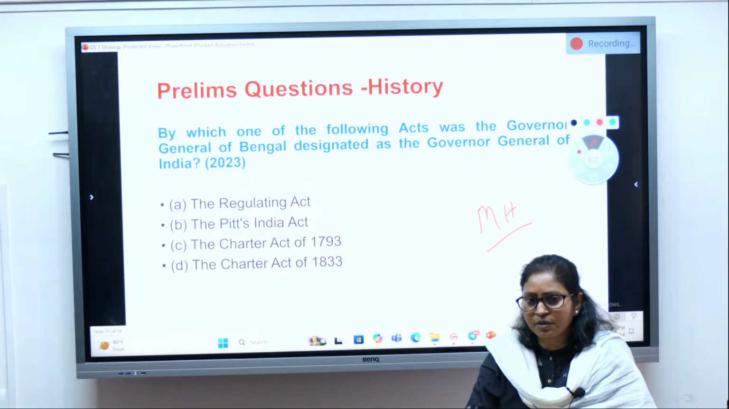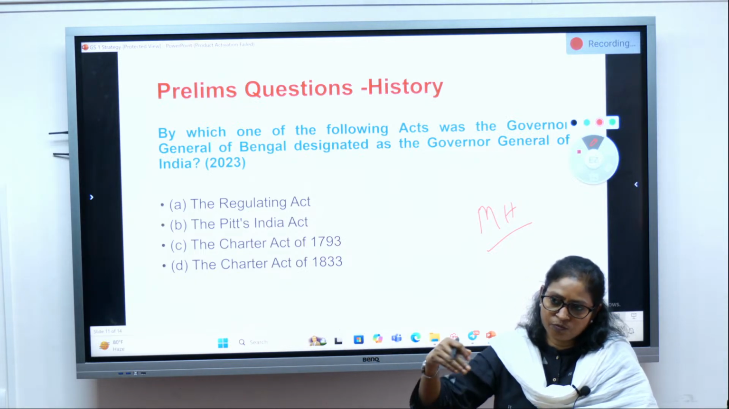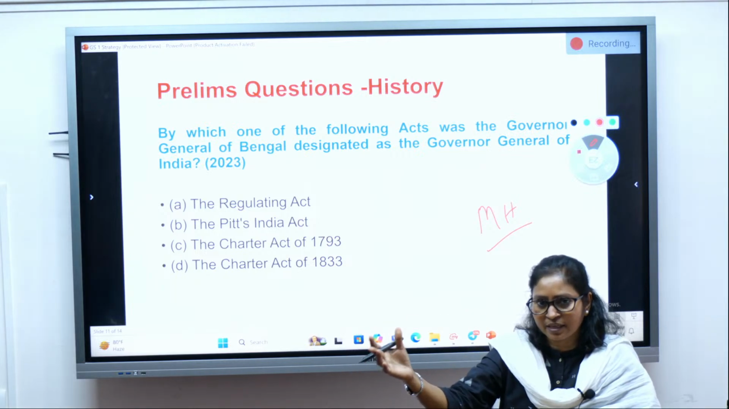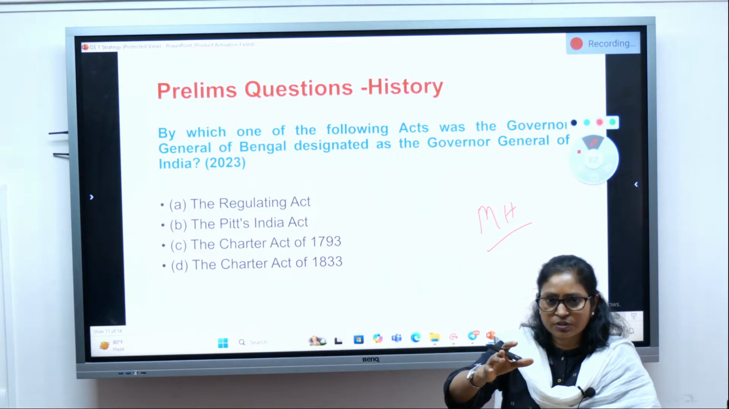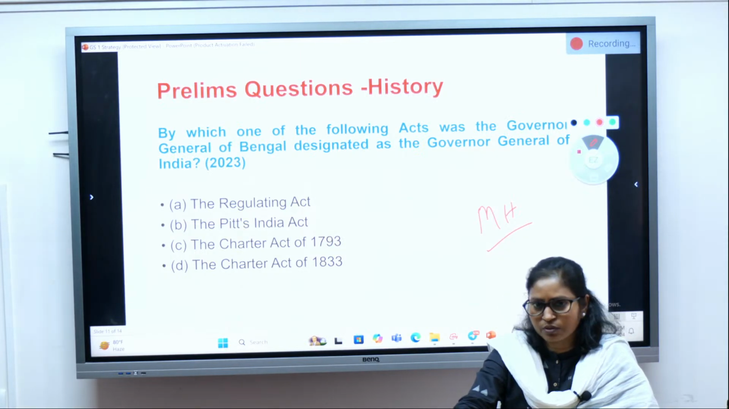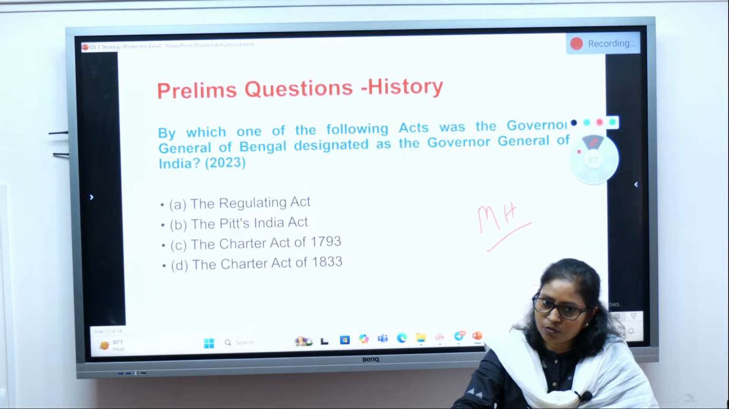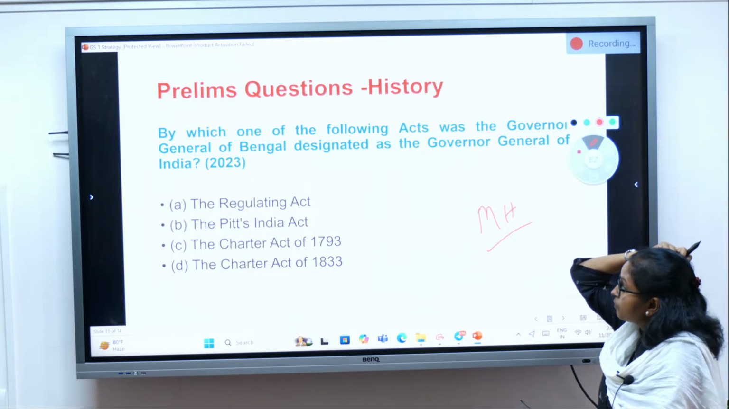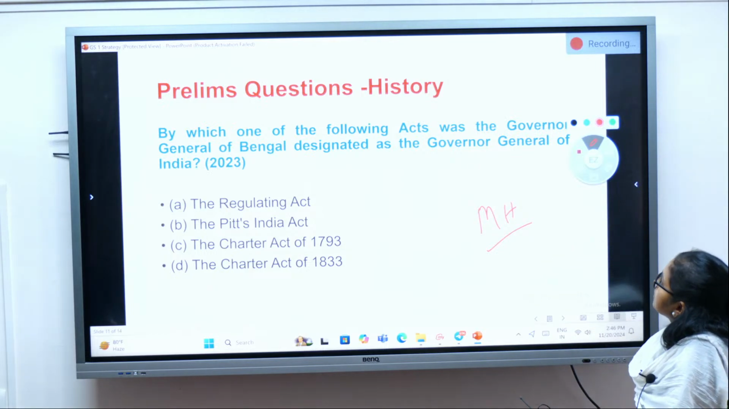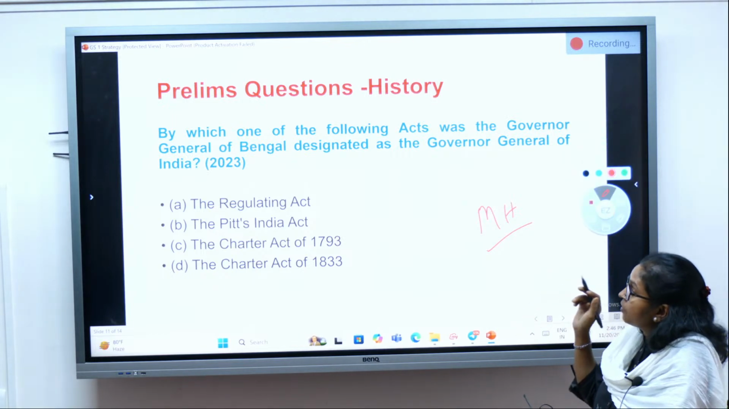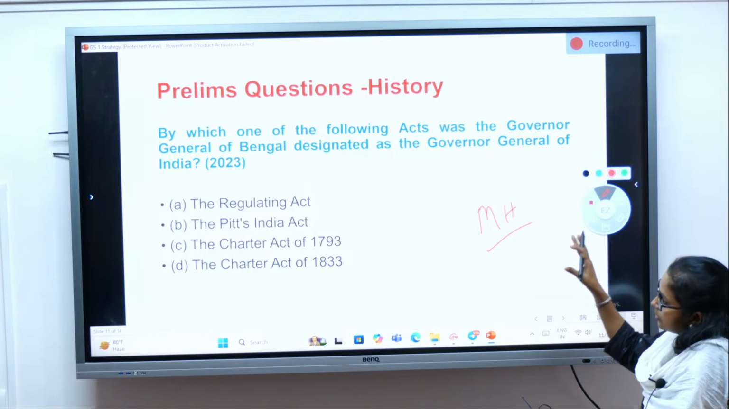Those who clear the prelims, they make sure those questions which are easy, which will be attempted by everyone and will be done correctly by everyone, those questions I should not make wrong. That we have to keep in mind. So read the question very carefully and revise the core material. Which one of the following acts made the Governor General of Bengal designated as Governor General of India?